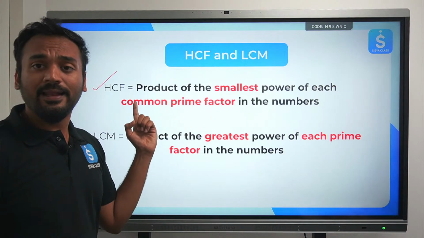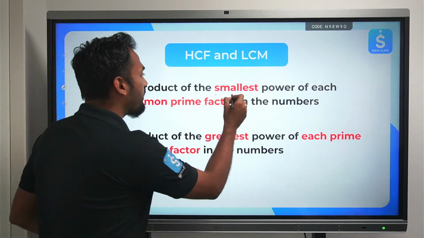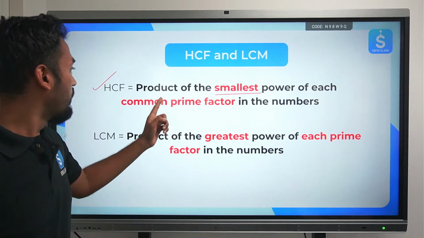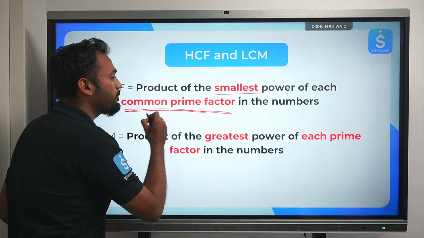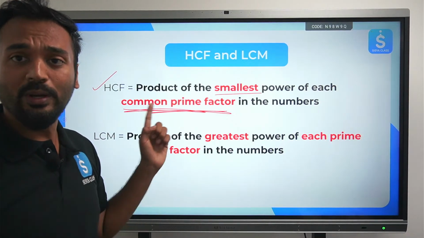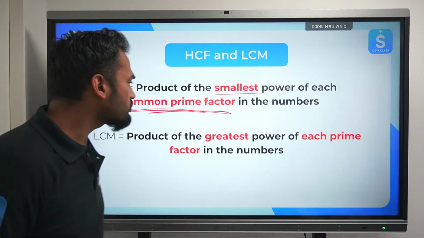Here the words are highlighted. You need to pay very much attention to these words, because every word I have highlighted is very, very important. Product of smallest power of only common prime factors in the numbers. Note this down. This will be very, very important for us to find out the HCF.